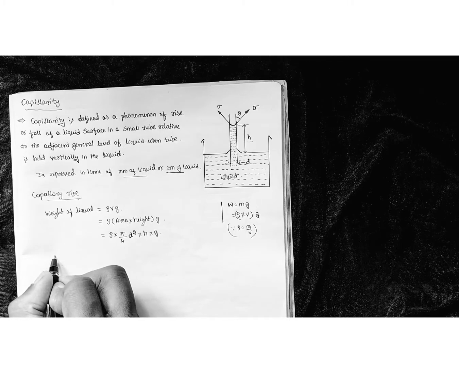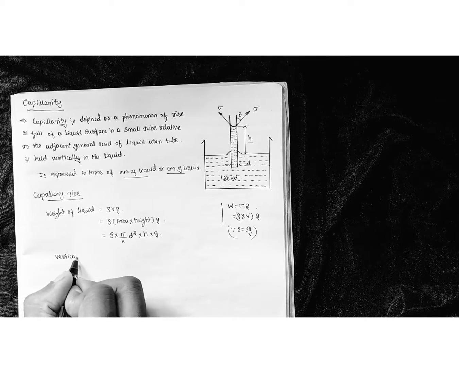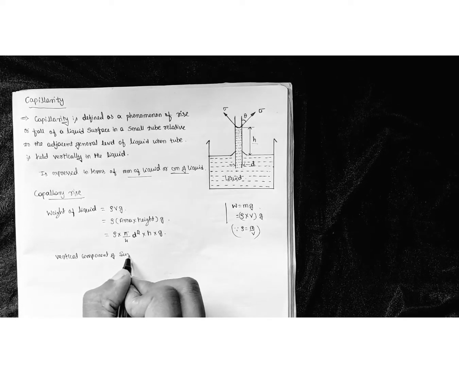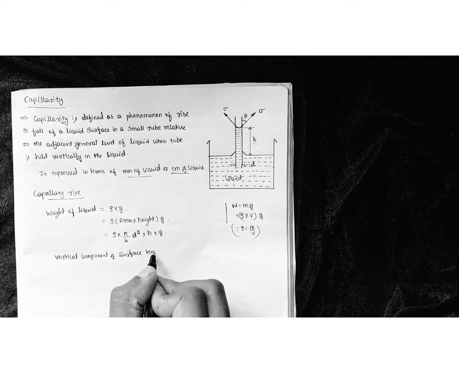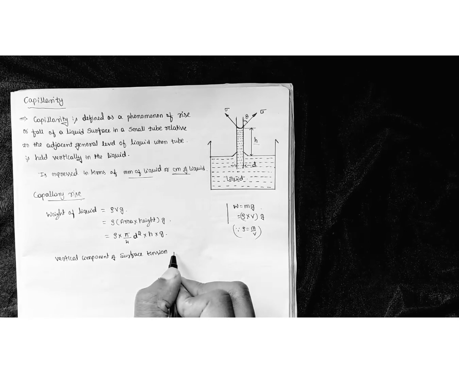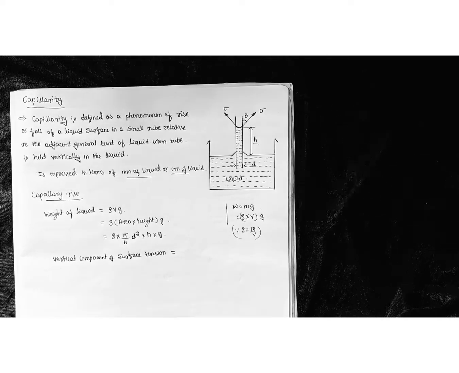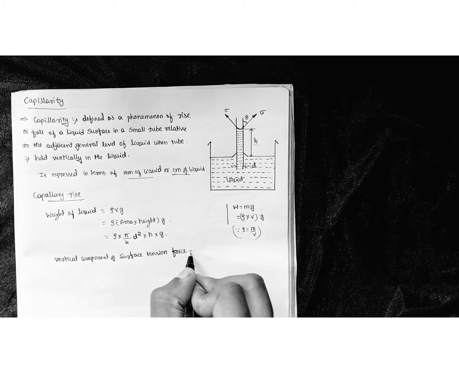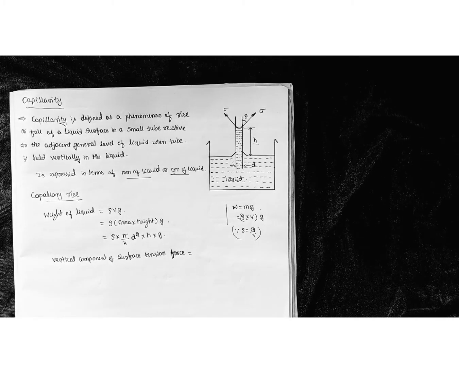So now we are going to find out the vertical component of surface tension forces. As with a bubble or a liquid droplet, we consider the surface tension, that is sigma, acting throughout the circumference in a circular manner.